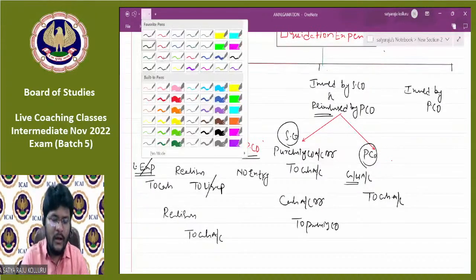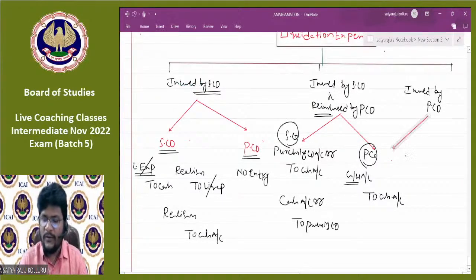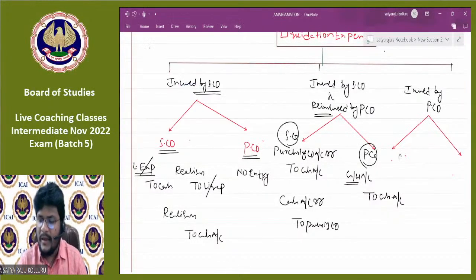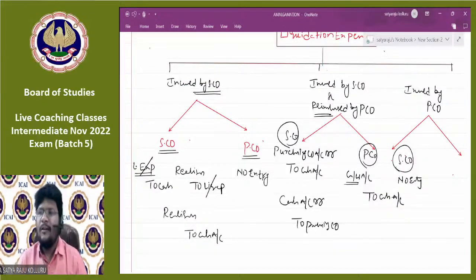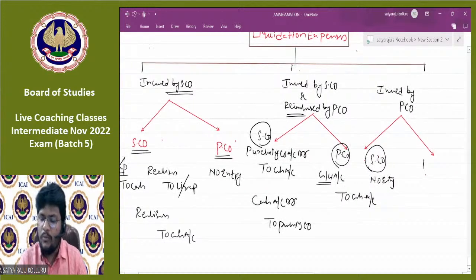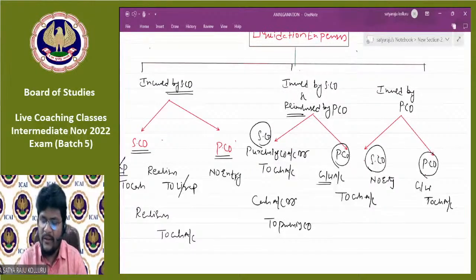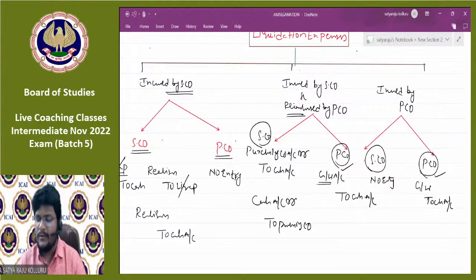Next, sir, coming to the last situation, guys. Final situation. What is the final situation? Incurred by the purchasing company directly. So then in the books of the selling company, no entry. Why, sir? The purchasing company themselves promised to incur such expenses. Then there is no relevance in my books of accounts. That's why there is no entry. Now coming to the books of the purchasing company. What is the entry? I promised to pay excess money over the worth. Get it right? So that's why it is goodwill to cash. Goodwill account debit to cash account like this only. The same entry we need to pass.